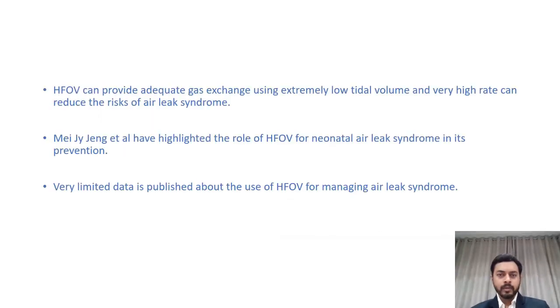HFOV can provide adequate gas exchange using extremely low tidal volume and high rate of ventilation, and can reduce the risk of air leak syndrome. Mejang et al. have highlighted the role of HFOV in the prevention of neonatal air leak syndrome. They studied almost 850 children and found HFOV helpful. However, very limited data is published about the use of HFOV for management of air leak syndrome, especially in cardiac patients.